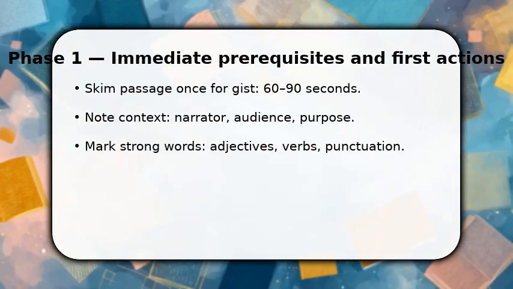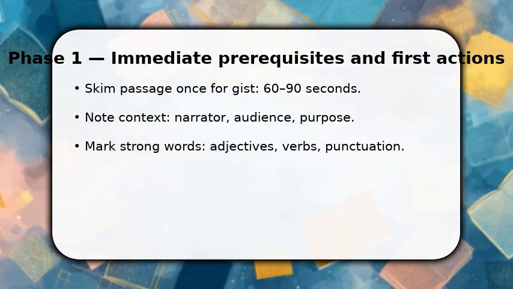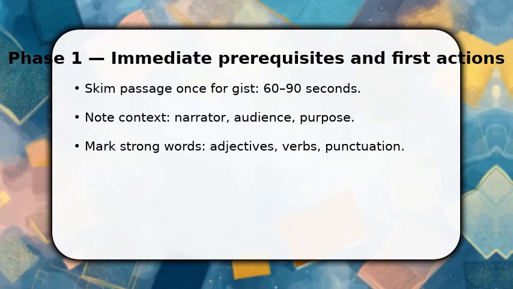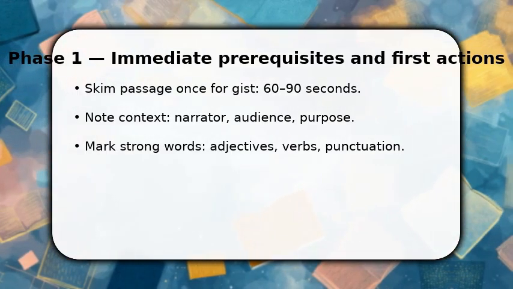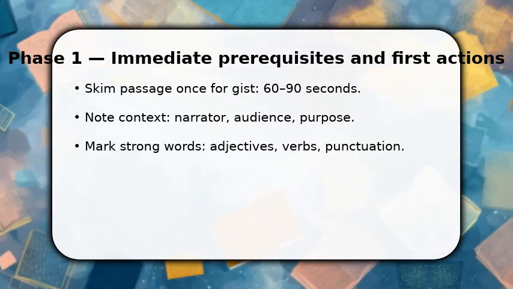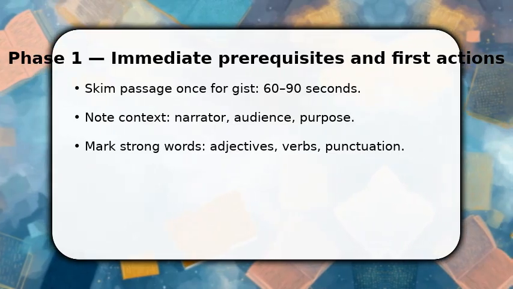You start by reading the passage aloud once for a general sense. This gives you context and initial gut reactions. Once done, identify who's speaking and why. Tone follows purpose. Make quick margin marks at striking words and punctuation. These are your tone clues. Don't linger on vocabulary now, just collect evidence.